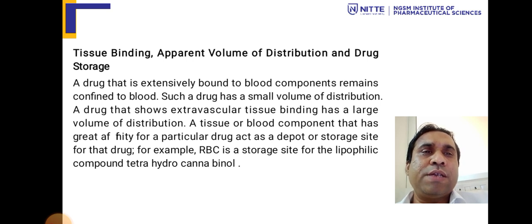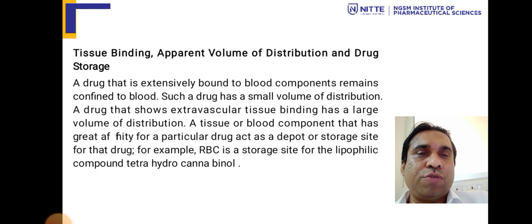Tissue binding, apparent volume of distribution, and drug storage. A drug that is extensively bound to blood components remains confined to blood. Such a drug has a small volume of distribution. A drug that shows extravascular tissue binding has a large volume of distribution. A tissue or blood component that has great affinity for a particular drug acts as a depot or storage site for that drug. Example, RBC is a storage site for the lipophilic compound tetrahydrocannabinol.